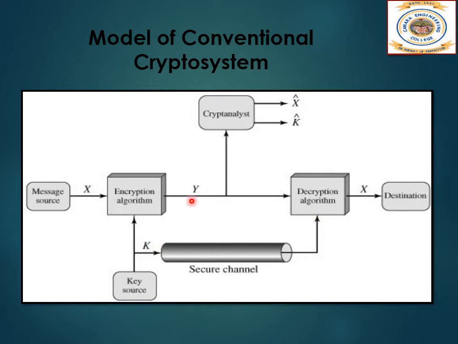So he may attempt to recover both x, the plain text, and k, or only x, the different forms of x. In case he wants to read only one particular message which has been sent, he will try all the different methods, and he may get one particular text that may be a correct message. But in case he wants to read all the future messages, then he will try to get hold of the secret key as well.